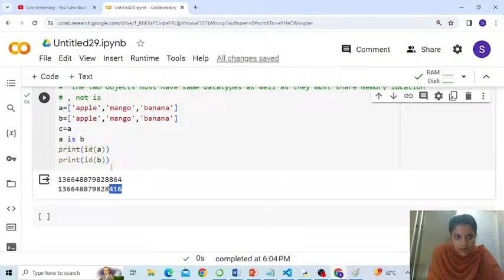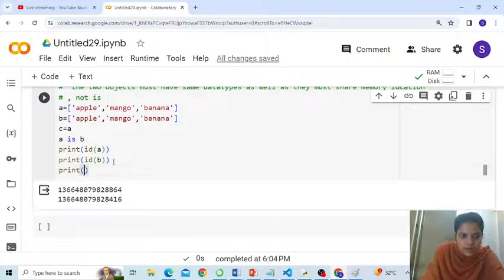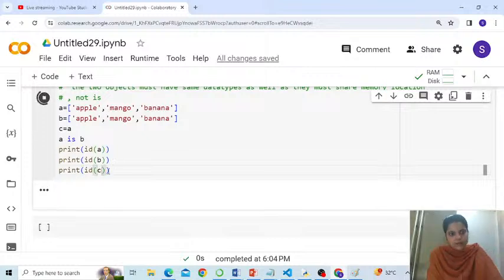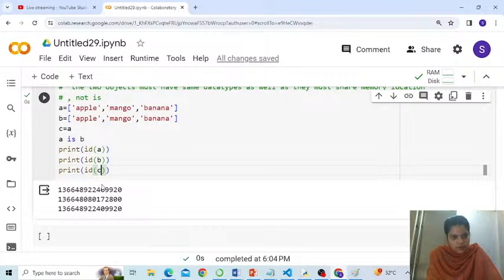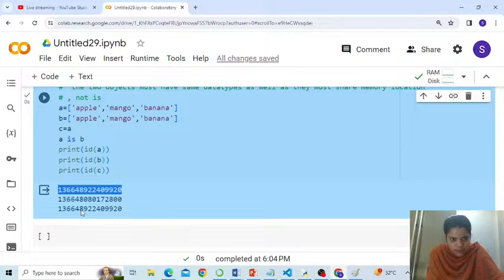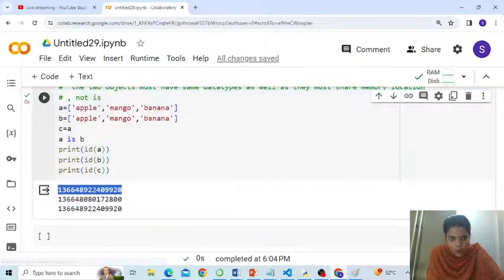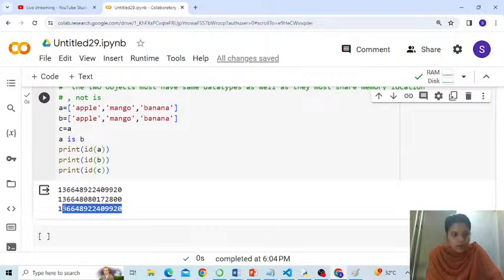But if you print the ID of C, you see the ID of A and the ID of C are exactly the same. The first one and the third one I am talking about. Correct, people. The ID of A and the ID of C are absolutely the same because they have the same memory location.